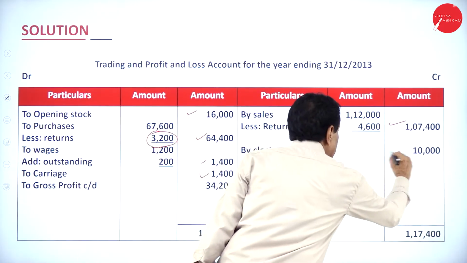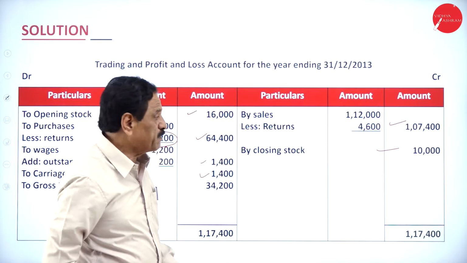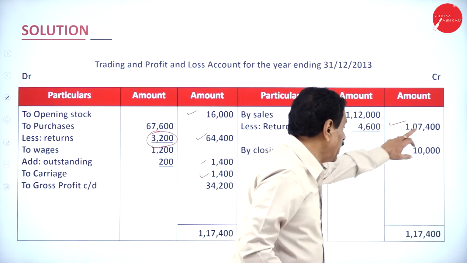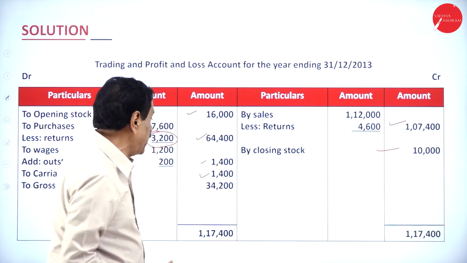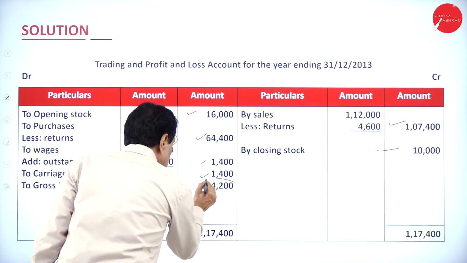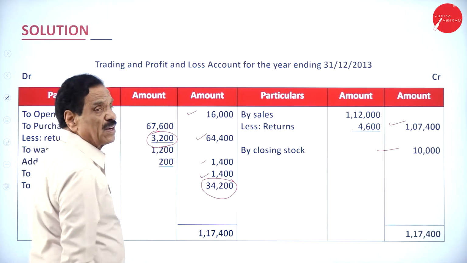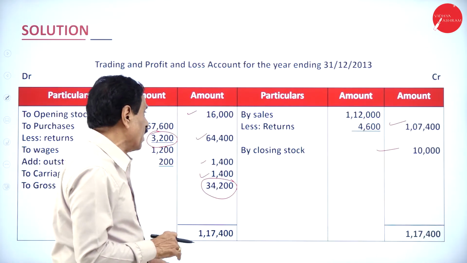Closing stock 10,000. So this is from the adjustment. If you add the figure, 1,07,400 plus 10,000 means 1,17,400. If you bring out the difference, 34,200 is the gross profit.